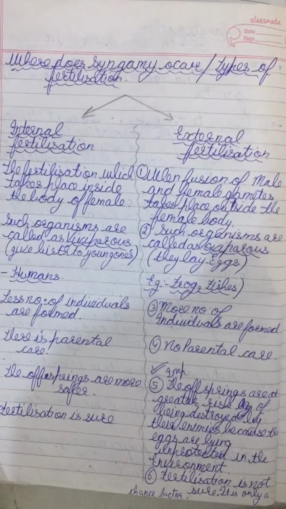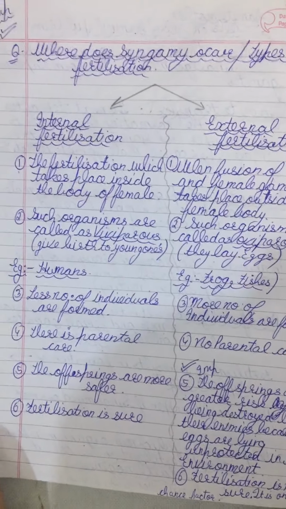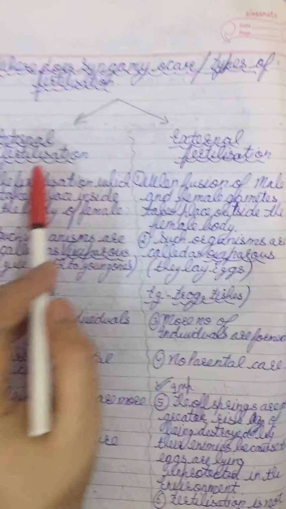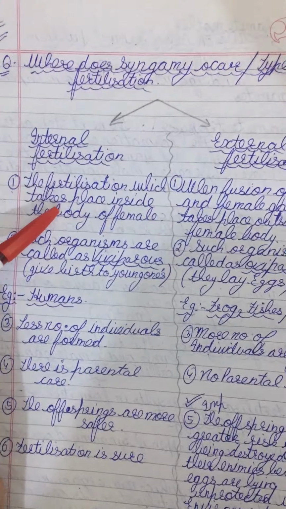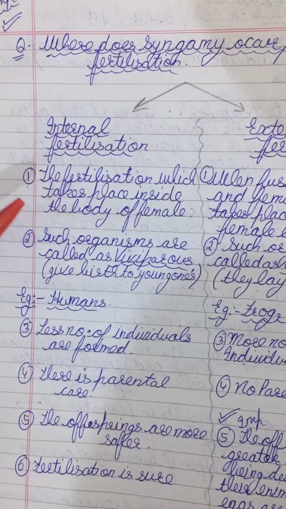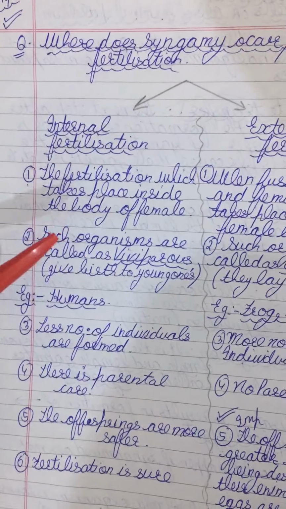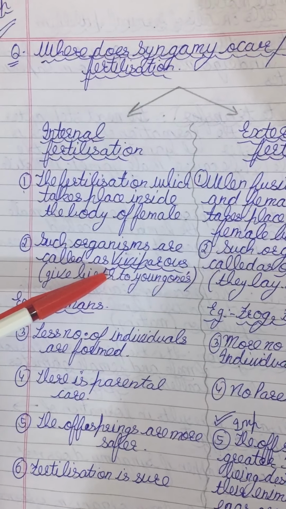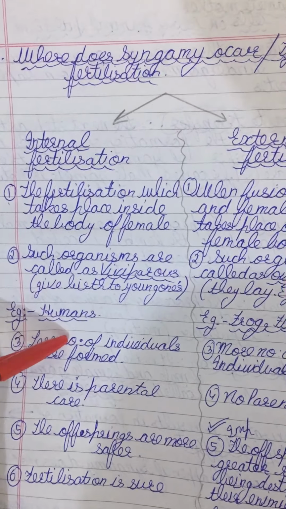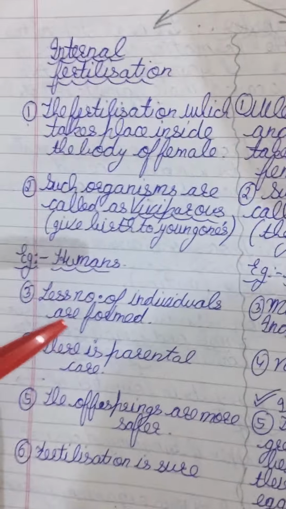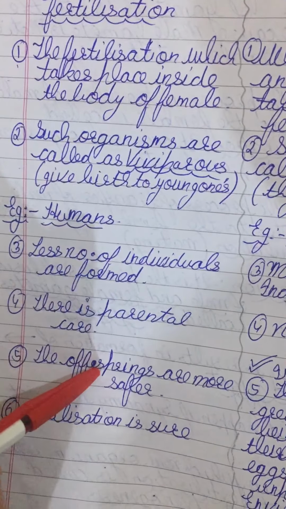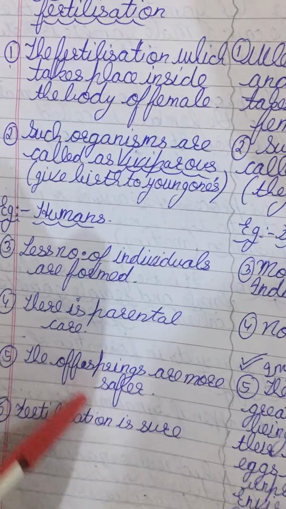Depending upon the site of syngamy, fertilization is divided into two types: internal fertilization and external fertilization. The fertilization which takes place inside the body of the female is called internal fertilization. Such females give birth to young ones, so they are called viviparous, for example human beings. In this type of fertilization, a smaller number of individuals are formed and there is parental care, so the offsprings are safer and fertilization is sure.